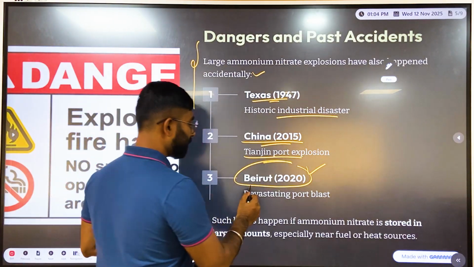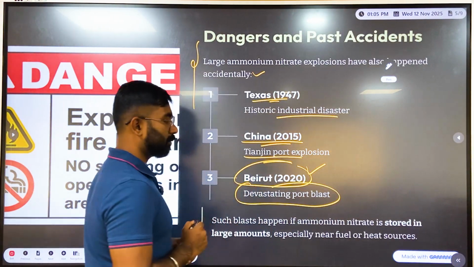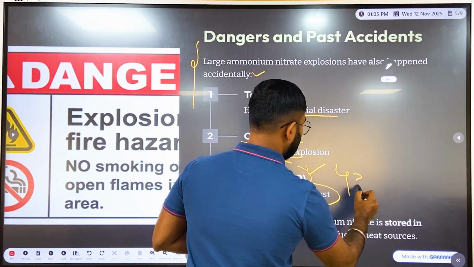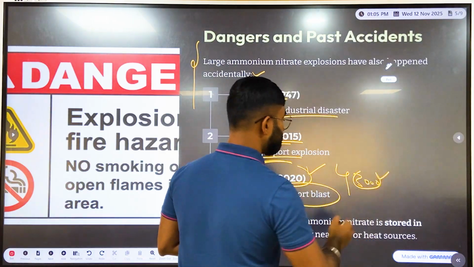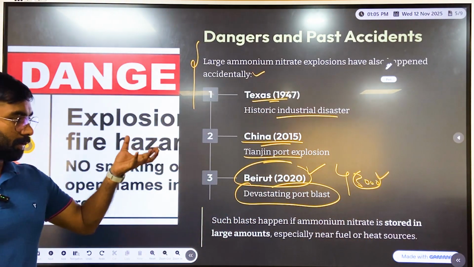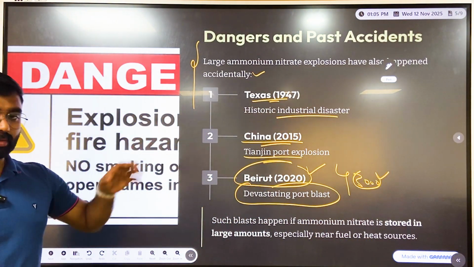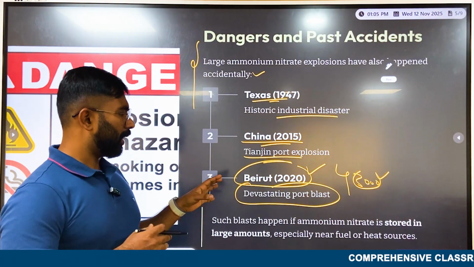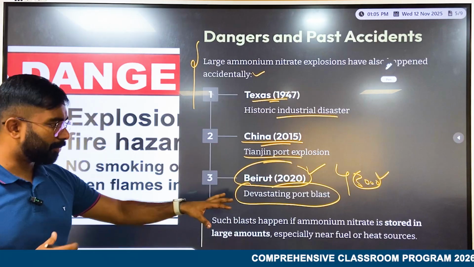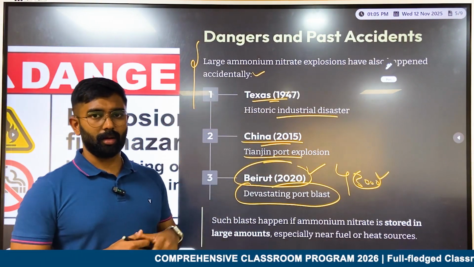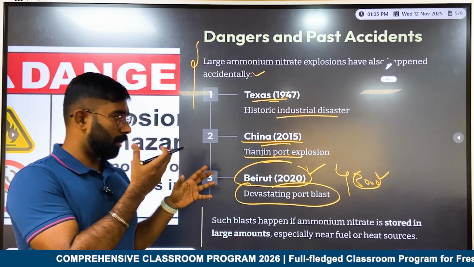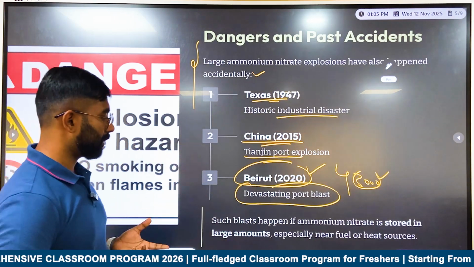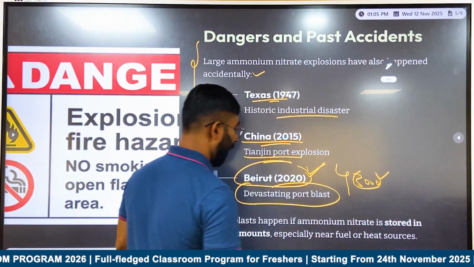A very devastating port blast where almost 3,000 tons of ammonium nitrate was involved, stored in a particular area, and because of some malfunctioning, the entire 3,000 tons got blasted and created huge havoc.